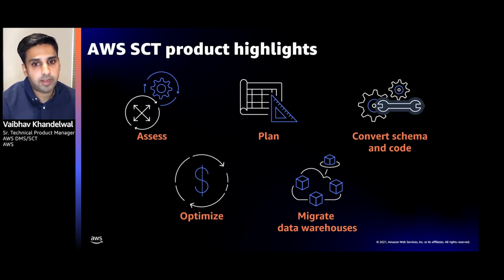It can also extract and migrate data warehouses to Redshift. So it extracts data through local migration agents. Files are loaded to an Amazon S3 bucket and Amazon Redshift. Some of the major data warehouses that we support today are Netezza, Vertica, Greenplum, Teradata, Oracle, and SQL Server.